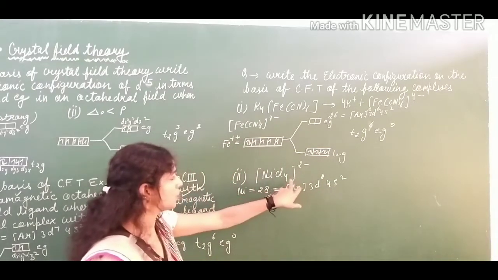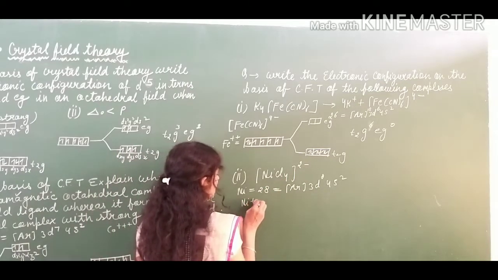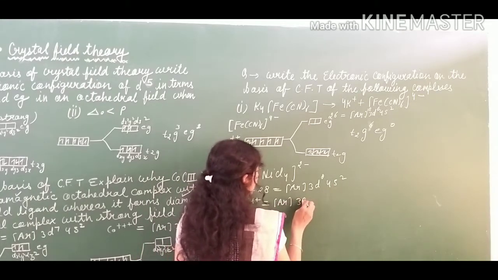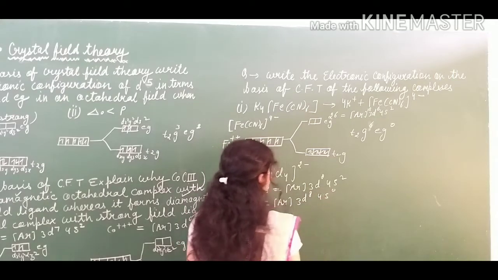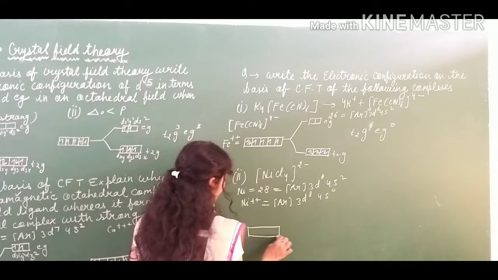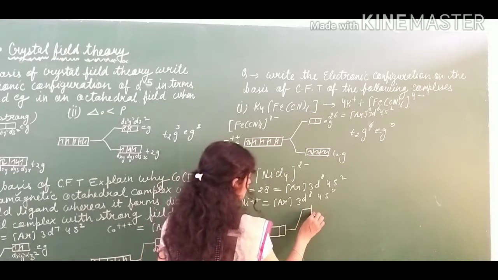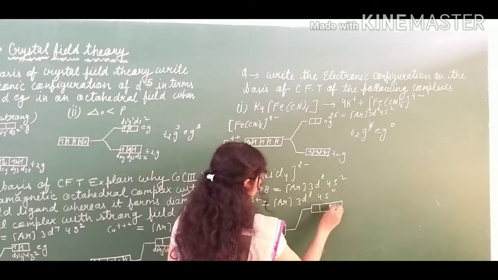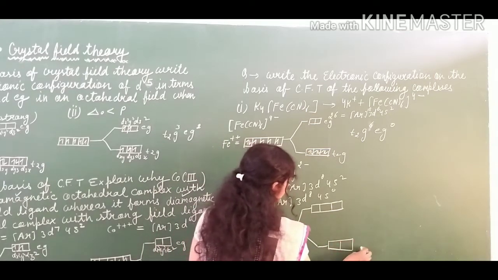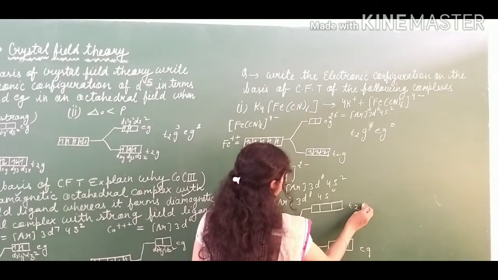Now after that you have the charge on it, 4 minus 2, so that you will get Ni2 positive. So again you have to remove these 2 electrons from it. Now you will have the configuration 3d8, so you have 8 electrons in the d orbital. First of all you have to make the d orbital and show their splitting, t2g will be written here. This is a weak ligand, so no large gap, no large splitting energy is to be shown. So this is to be eg and this is to be t2g.